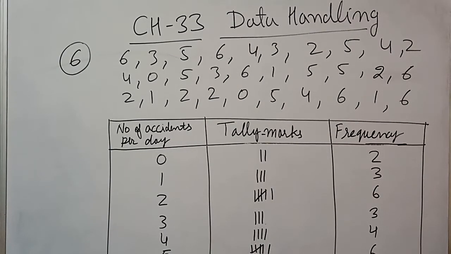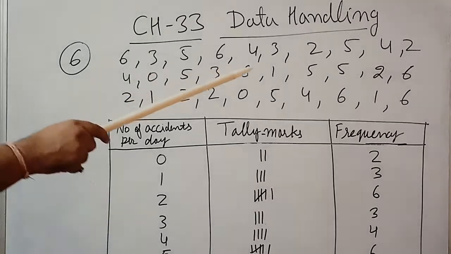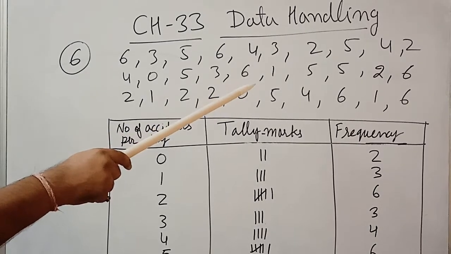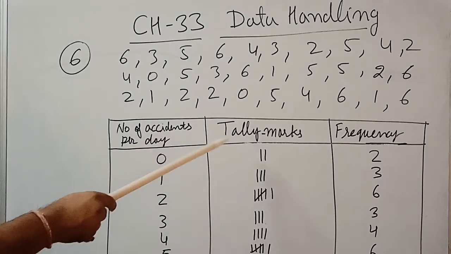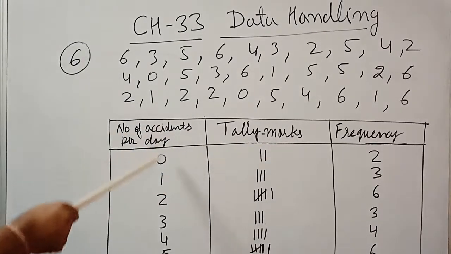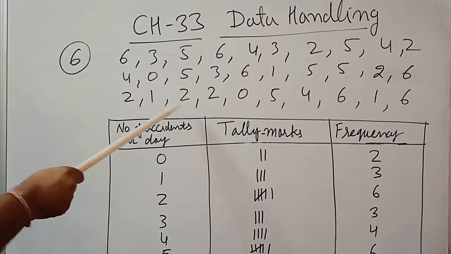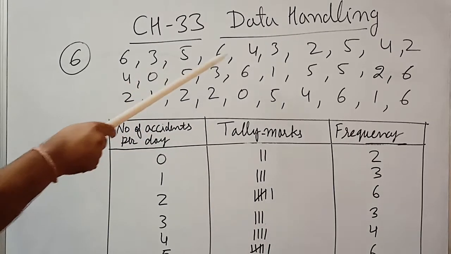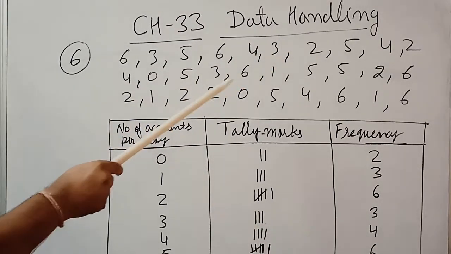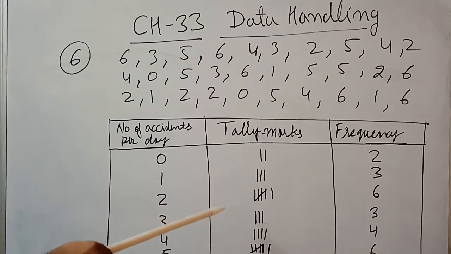Children, I am taking question number 6, in which the study of the number of accidents per day in Delhi is given. That is known as raw data, and we have to make the frequency distribution table. So first we take the number of accidents per day, tally marks and frequency. First we count 0. So 0 how many times? 0 is 2 times. 1, here we got 1, 2 and 3 times. 2, we are getting 1, 2, 3, 4, 5, 6. 2 is 6 times.